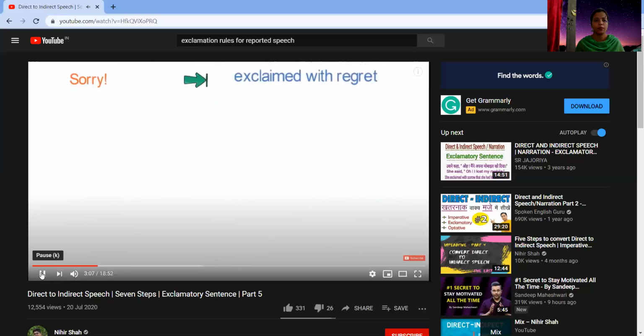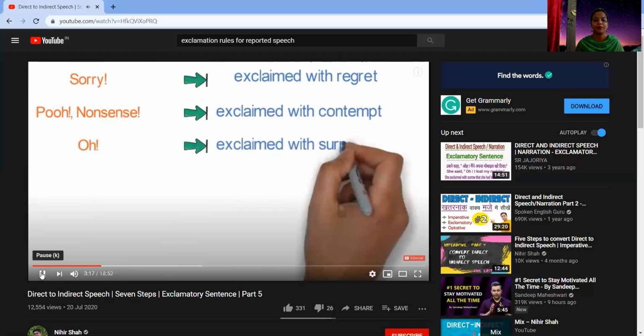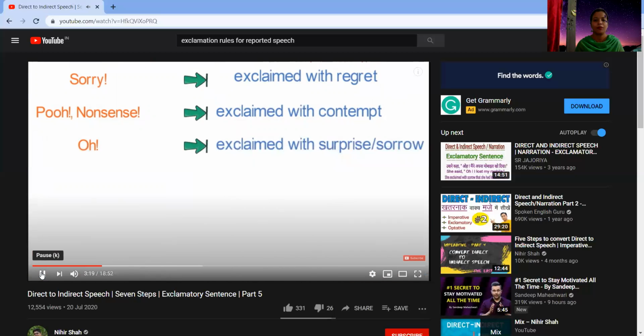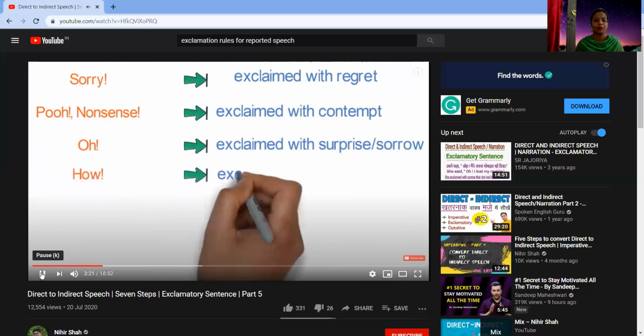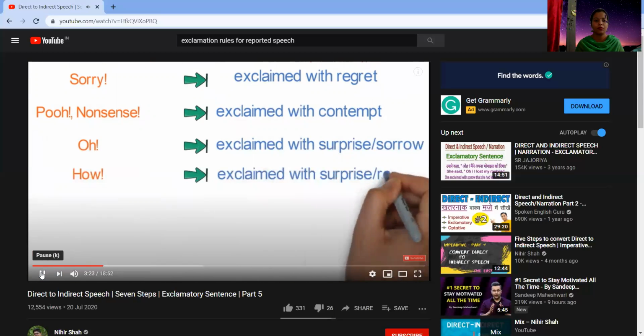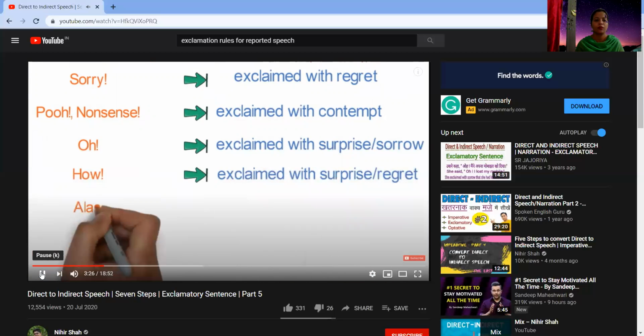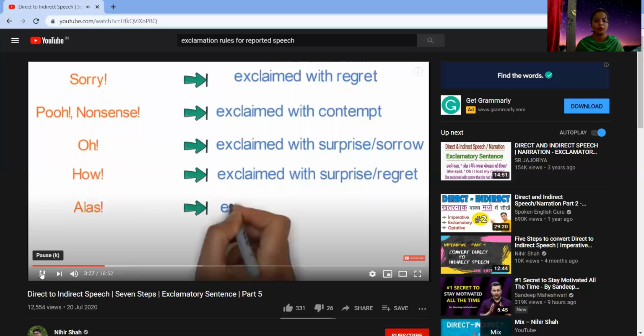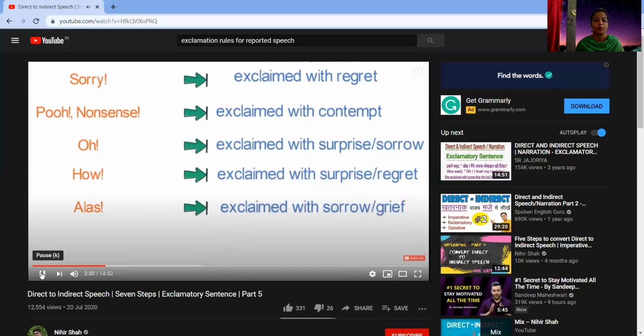If the word is poo, nonsense, then said or said to converts to exclaimed with contempt. O gets converted to exclaimed with surprise or sorrow. How gets converted to exclaimed with surprise or regret. Alas gets converted to exclaimed with sorrow or grief.